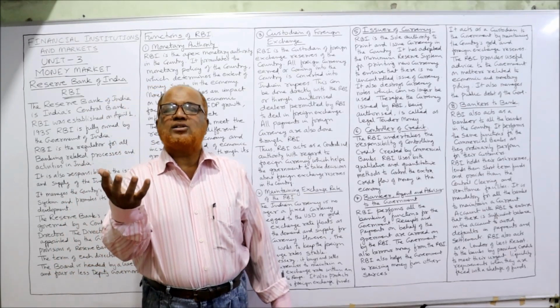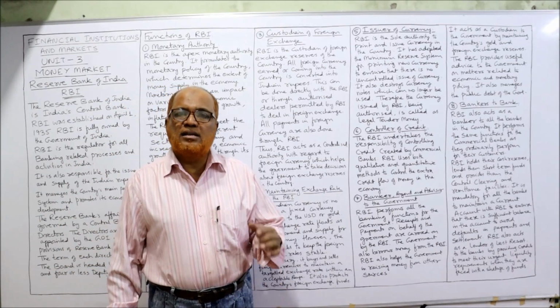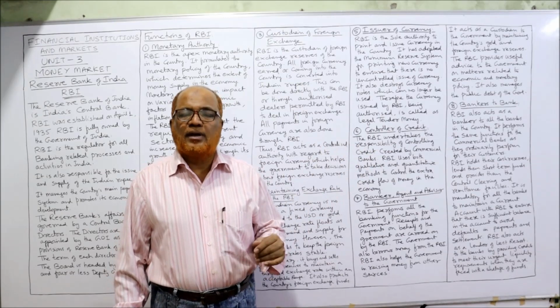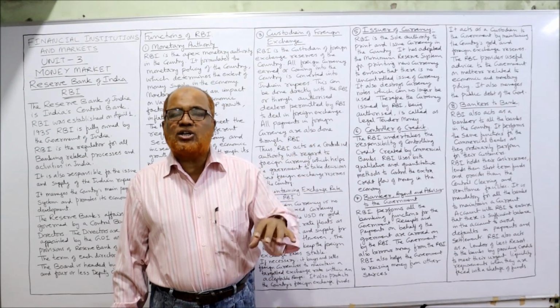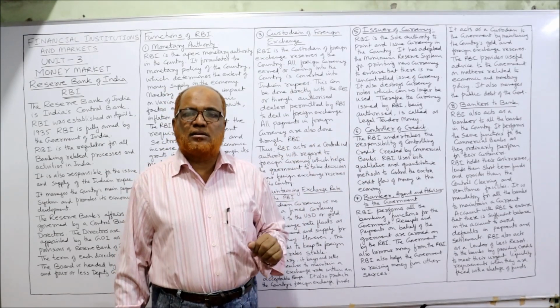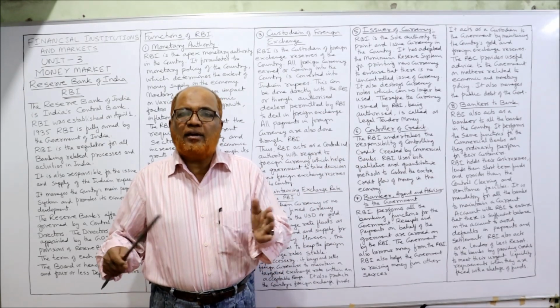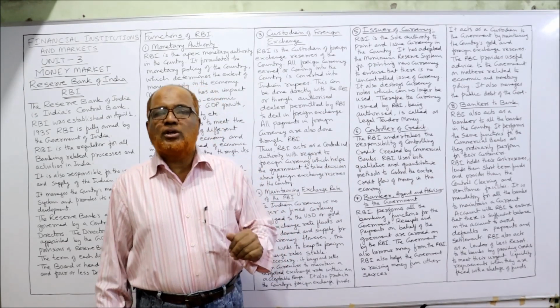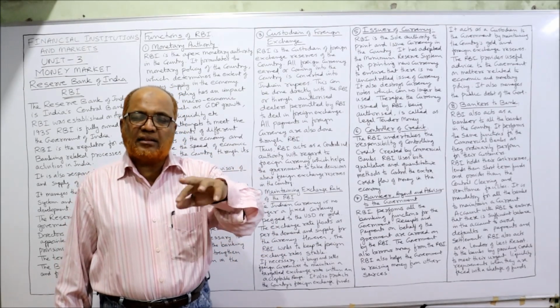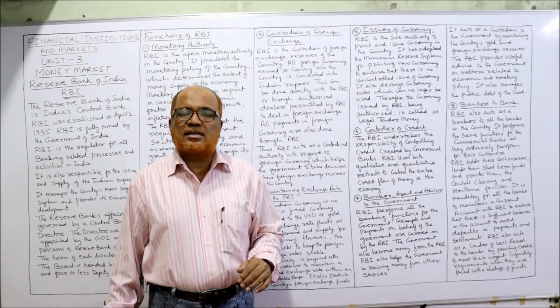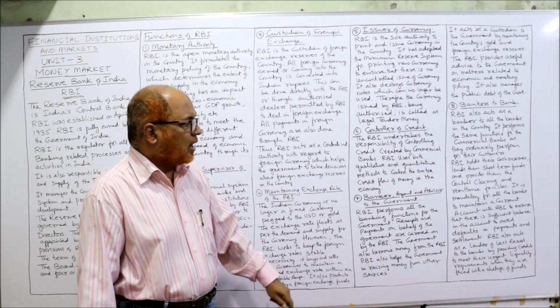So every bank has to keep some cash reserves with the RBI. Similarly, RBI will extend short-term funds to the commercial banks, and also clearing facility will be given through which one bank with another bank, the clearance and remittances can take place with the help of RBI.